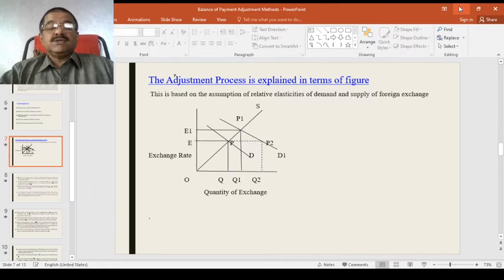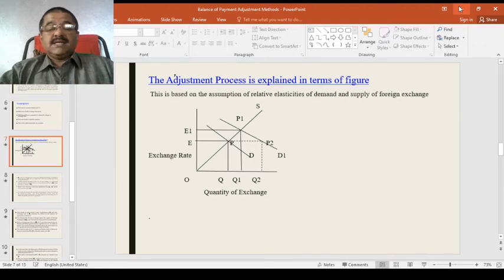This tends to bring about a new equilibrium at P1. Remember that there is a new equilibrium at P1 and a new exchange rate at OE1, whereby the deficit in the balance of payment is eliminated. The demand for foreign exchange equals the supply of foreign exchange at OQ1, and the balance of payment is in equilibrium. Again, the balance of payment is restored.